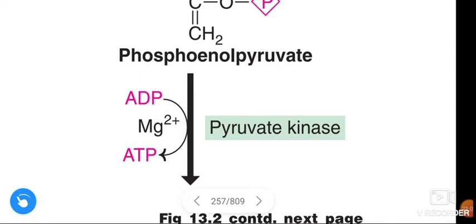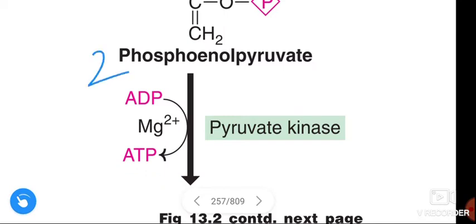See here, phosphoenol pyruvate is converted to pyruvate in the presence of the enzyme pyruvate kinase. This reaction is dependent on magnesium ion. The phosphate present in the phosphoenol pyruvate is transferred to ADP, and this is converted to ATP.